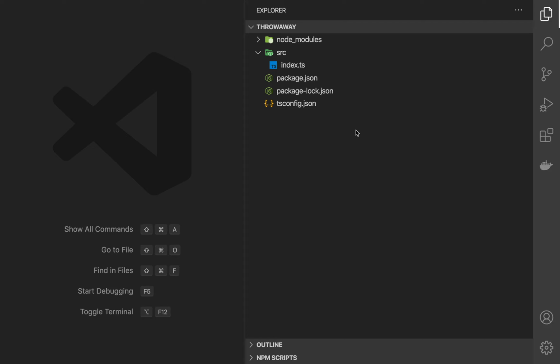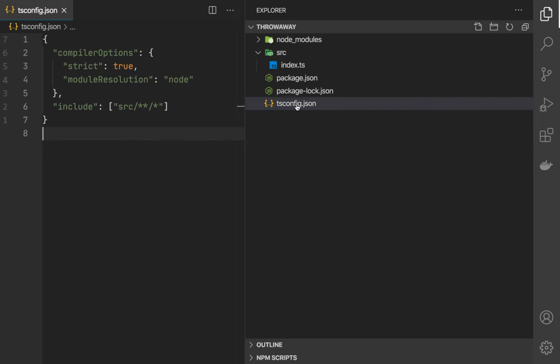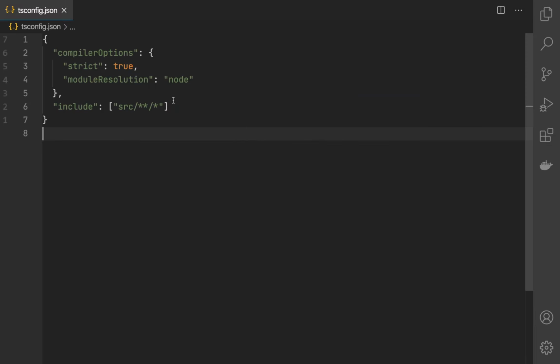So I have here a very simple Node.js project. It just contains one index file and a tsconfig. Going to the tsconfig file, it's very minimalistic. I'm just including all files within the source directory.